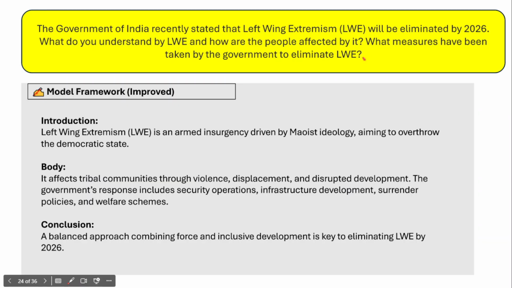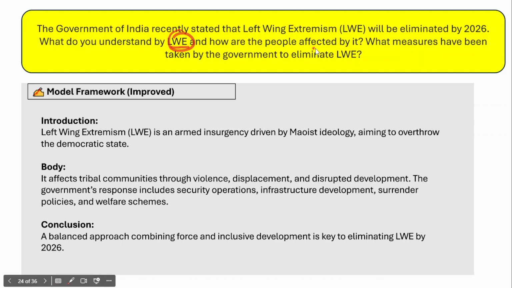And next there is another question which deals with left-wing extremism, and this is also from the internal security portion of the UPSC Mains General Studies paper 3 syllabus. The question says that the Government of India recently stated that left-wing extremism will be eliminated by the year 2026. By the year 2026, left-wing extremism will be completely eliminated. Now, in this context, what do you understand by left-wing extremism?